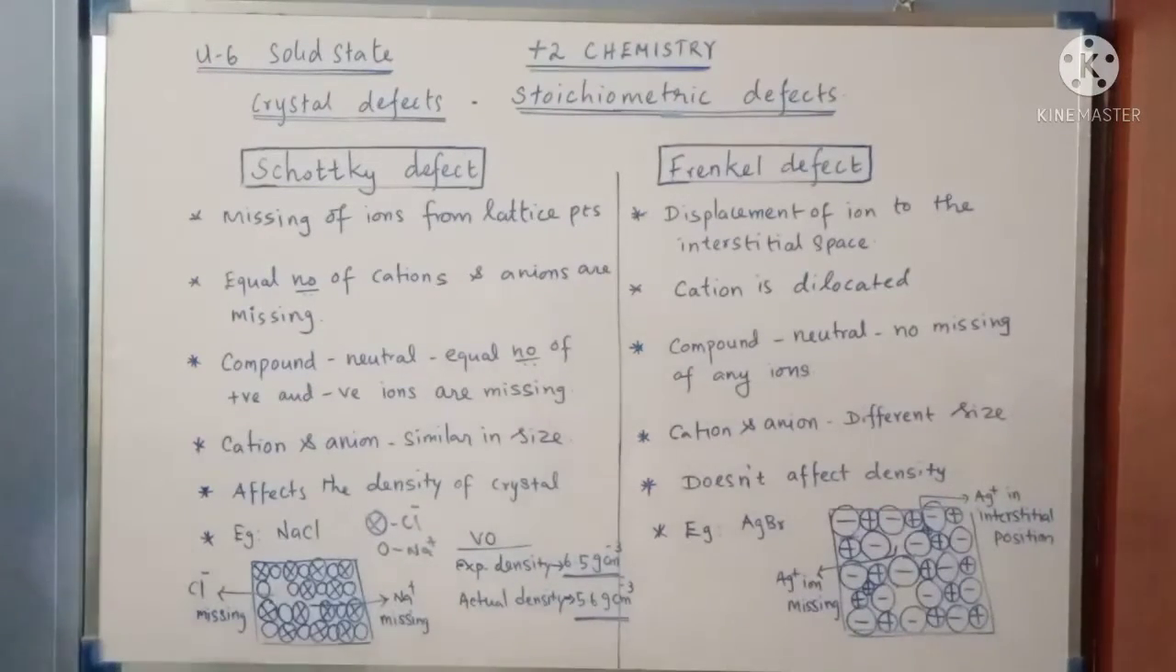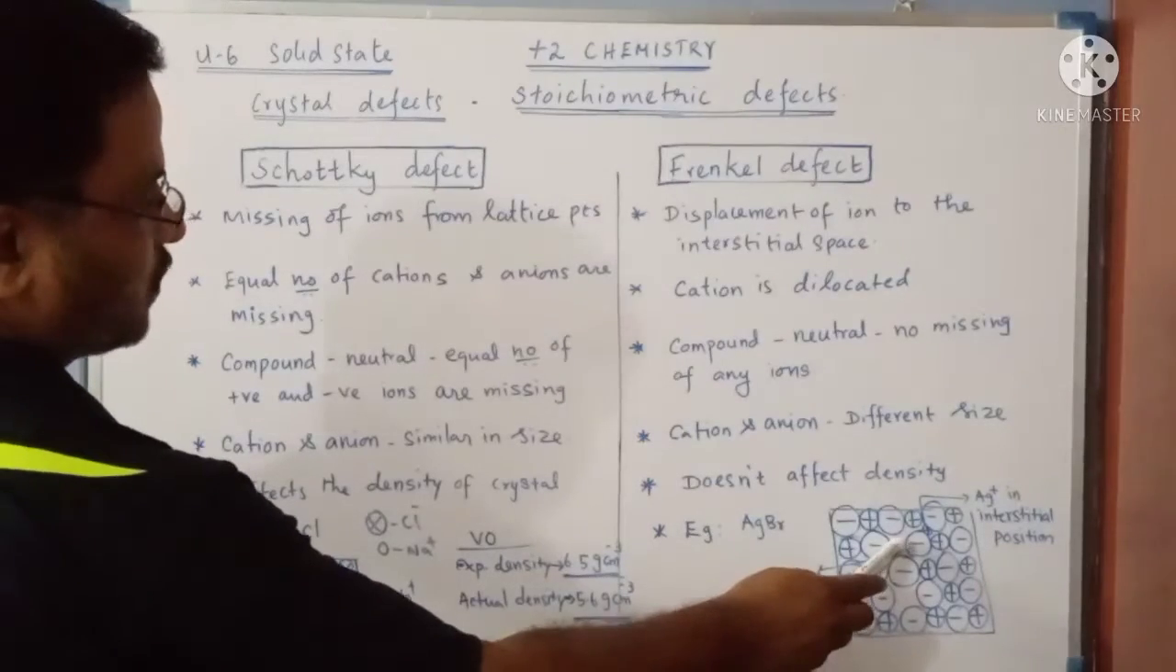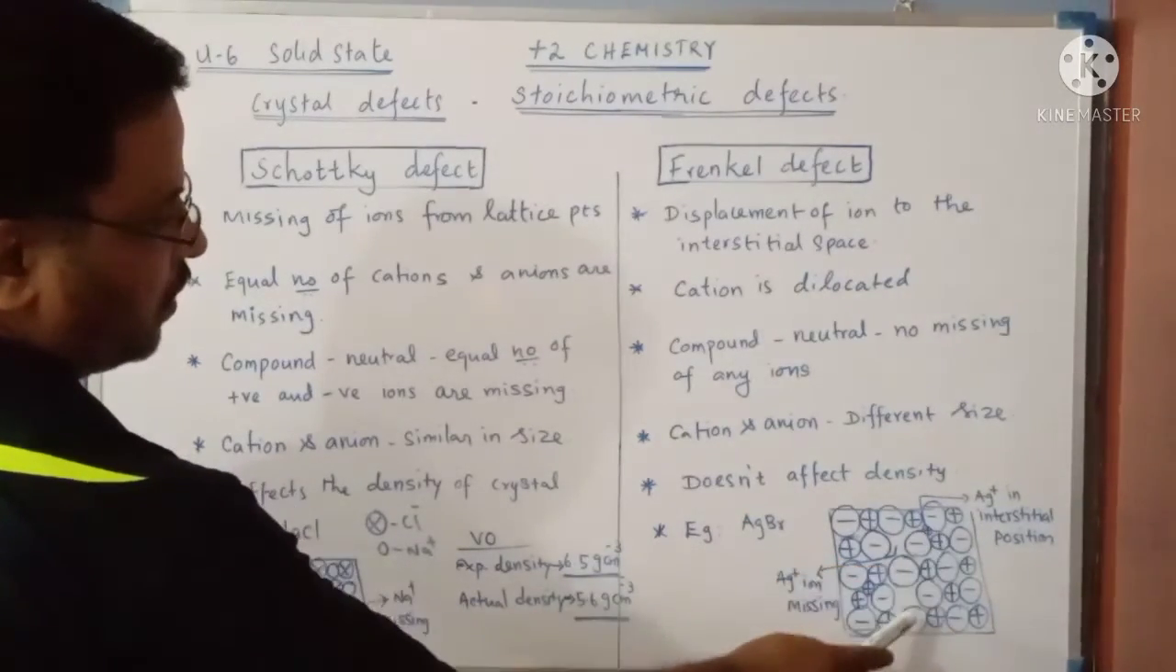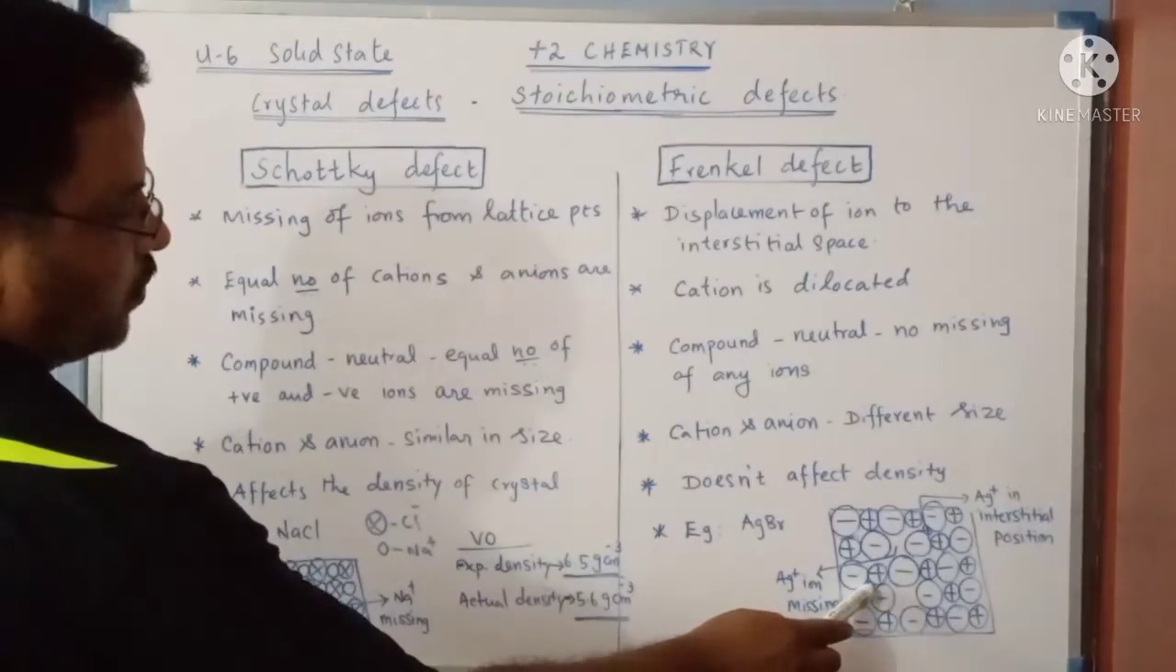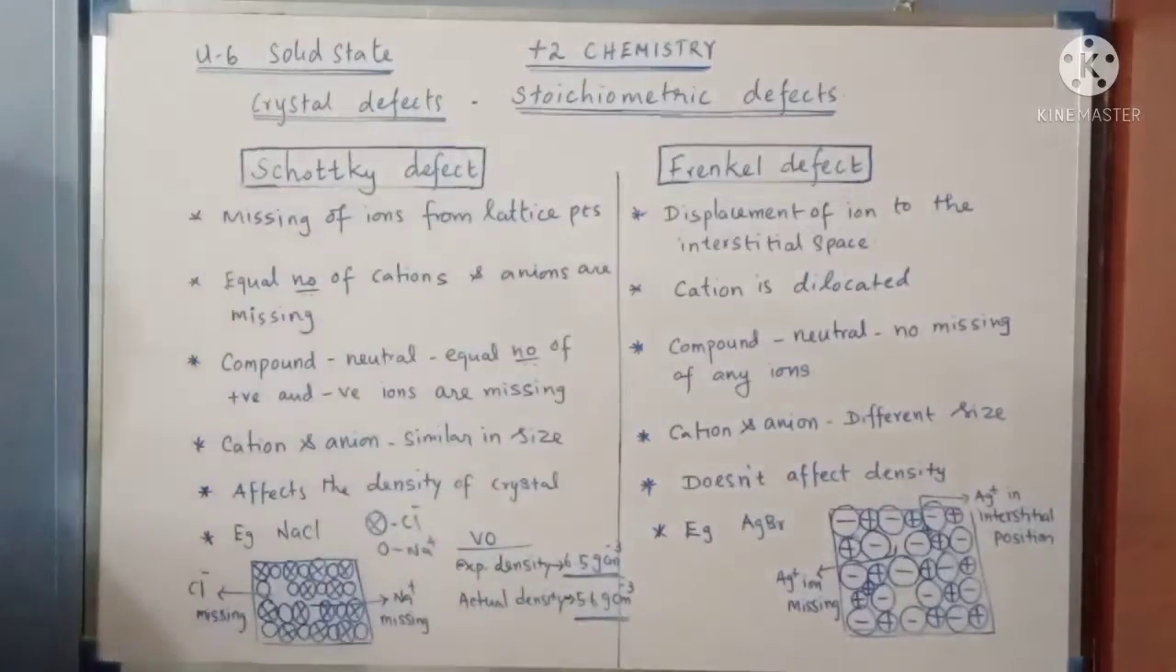Now the example for Frenkel defect is AgBr. This is the diagrammatic representation of Frenkel defect. The bigger sphere is the Br minus ion, the bromide ion. The smaller one is the Ag plus ion. You can see there are some lattice points which are vacant. They are due to the missing of Ag plus ions. The Ag plus ion is dislocated to the interstitial space. For example, the Ag plus which is missing here is dislocated here. Similarly, one more Ag plus ion is missing here, and that is dislocated to this position. So this is the nature of Frenkel defect.